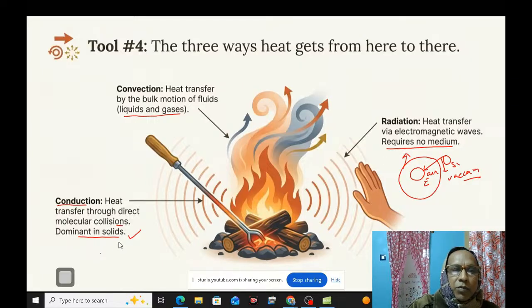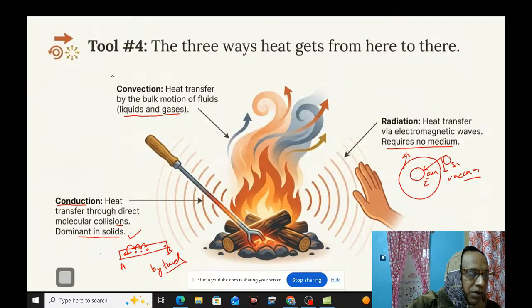And in the case of conduction, heat is transferred by molecular collisions. The molecules here vibrate in their position. One, two, three, four. The first molecule transfers the heat energy to the second molecule, the second transfers the energy to the third, and the third transfers the heat energy to the fourth. In this way, the heat is transferred from A to B. It is by touch.